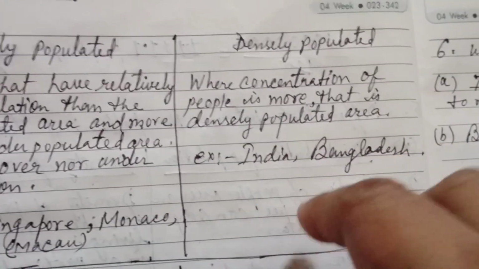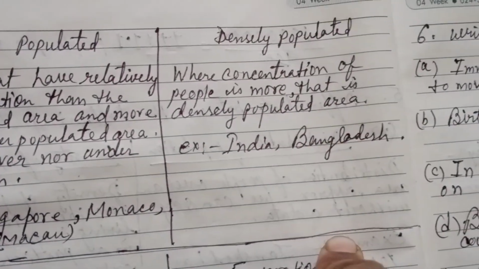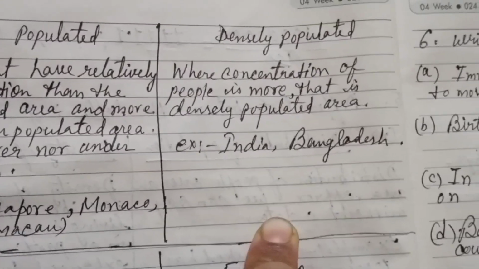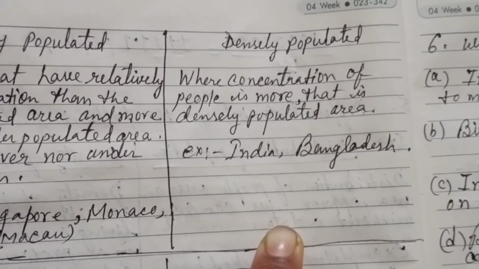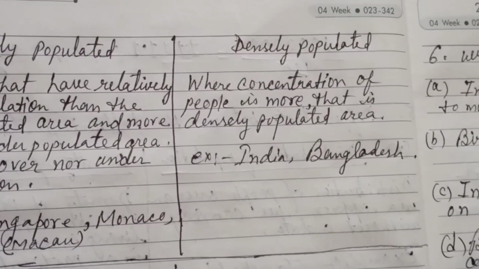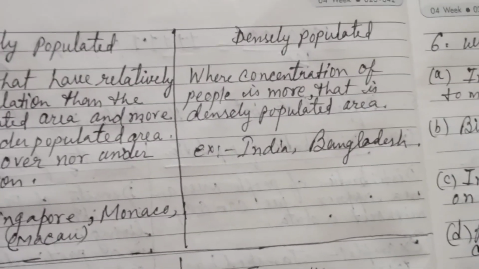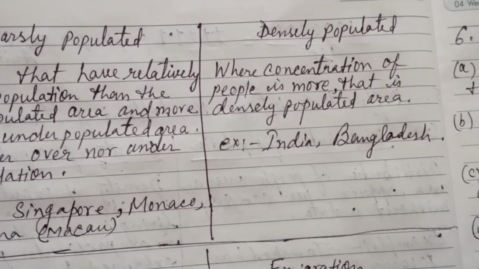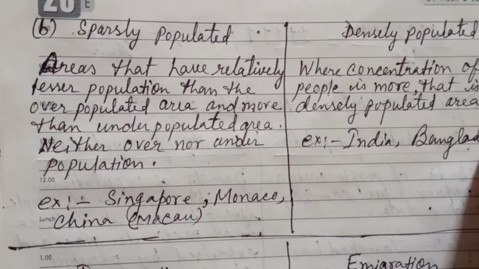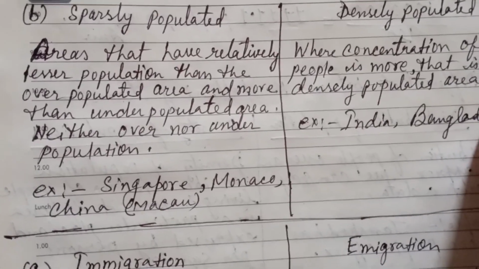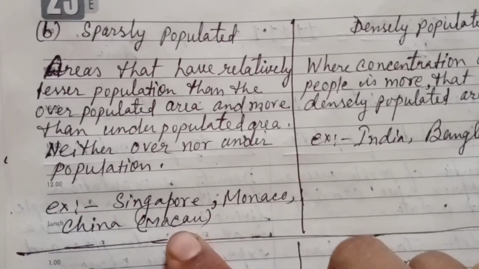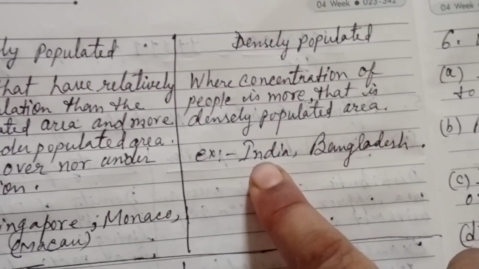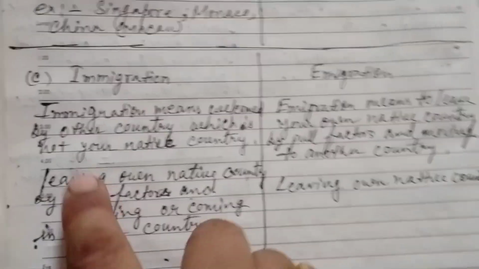Concentration of people, like within Jamshedpur or out of Jamshedpur, within India only, we can get the concentrated populated area over here in this industrial belt of Adityapur and Jamshedpur, whereas in other village areas of Jharkhand we will get the sparsely populated area. So moreover we can say as an example that sparsely populated areas are Singapore, Monaco, China, Macau, and the densely populated areas are India and Bangladesh.